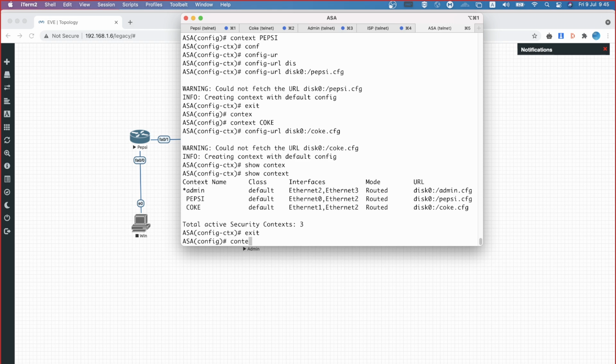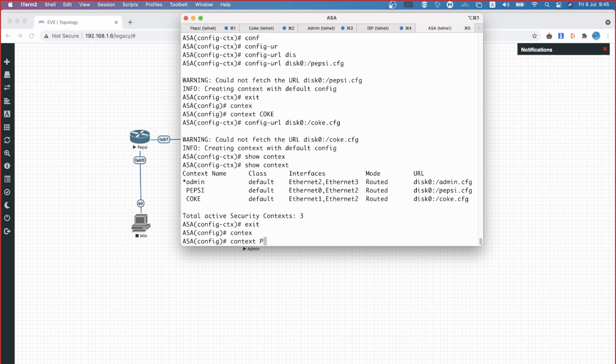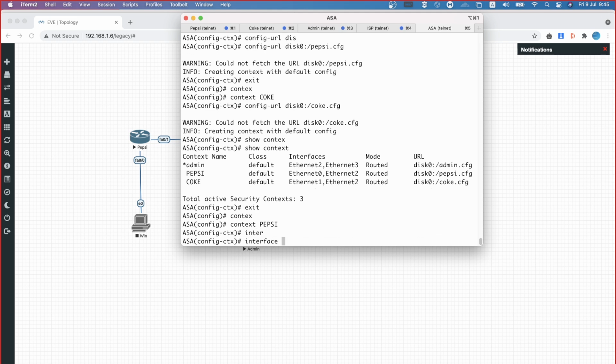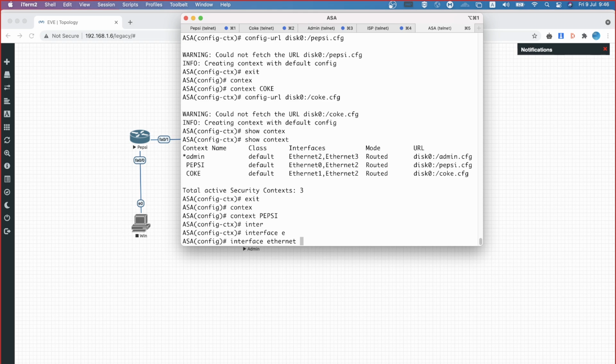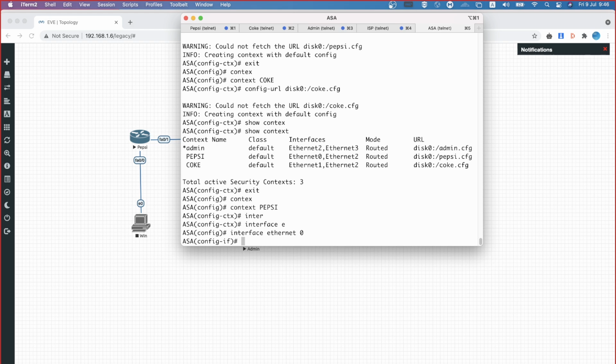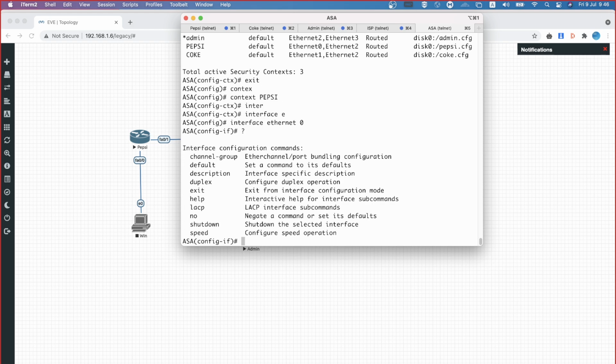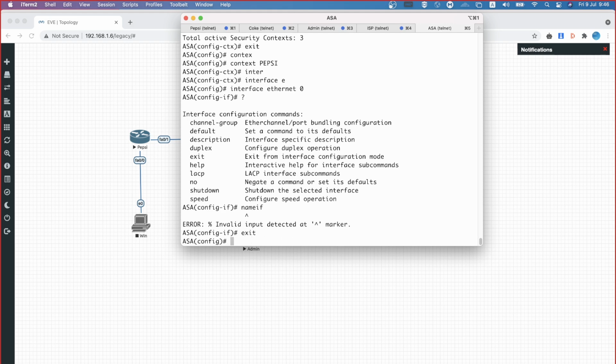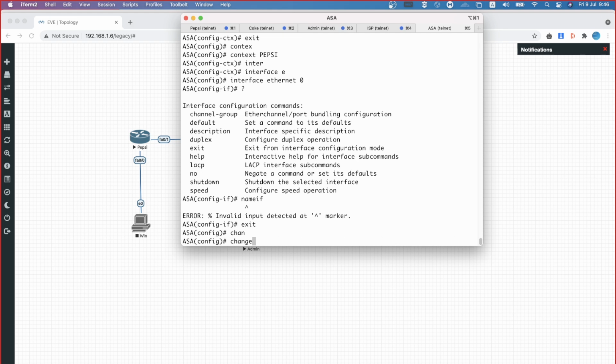So first of all, I'm just getting into context Pepsi. I just need to configure the interface with an IP address. Interface, right? What is the interface I have? Ethernet 0. And then trying to see, do I have an IP address or name? If no, there is no command at all. We have seen this while we logged in with the multiple context mode. Then how do I configure the IP addresses? That is where, see here, there is a different command altogether.